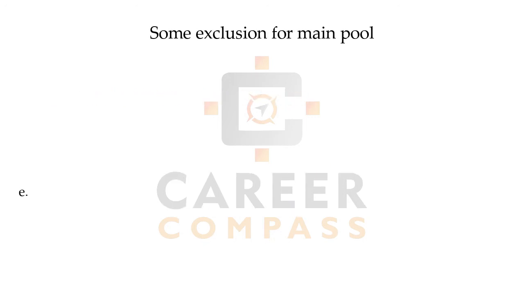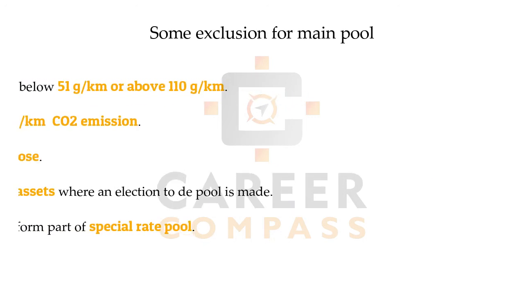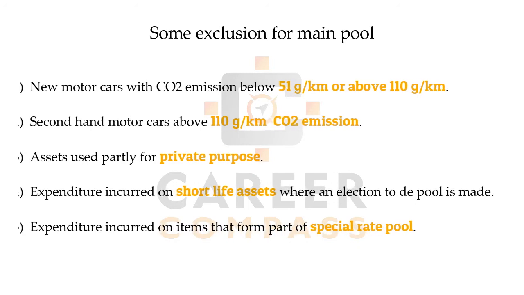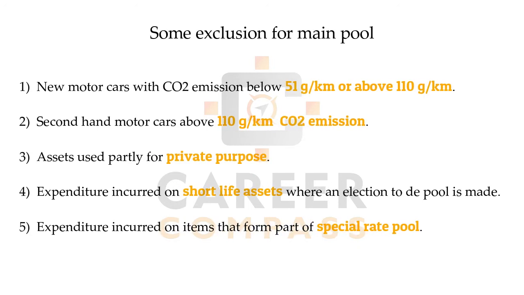Here, students, we have some specific exclusion list, which means there are assets which can never be included in the main pool, like a new motor car with the CO2 emission rate of below 51 gram or above 110 gram per kilometer, and a second hand car with the CO2 emission above 110 gram per kilometer can never be included in the main pool, students.